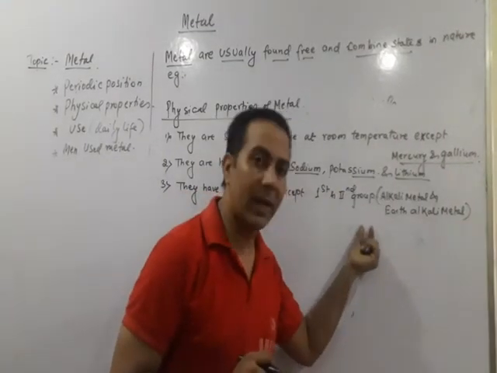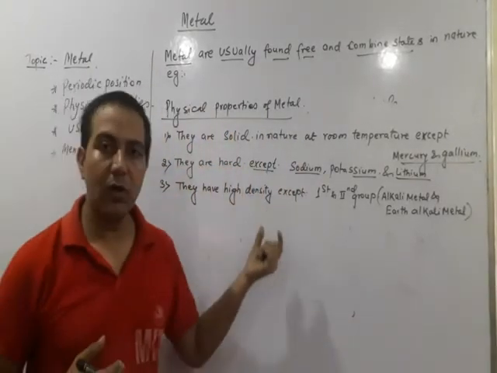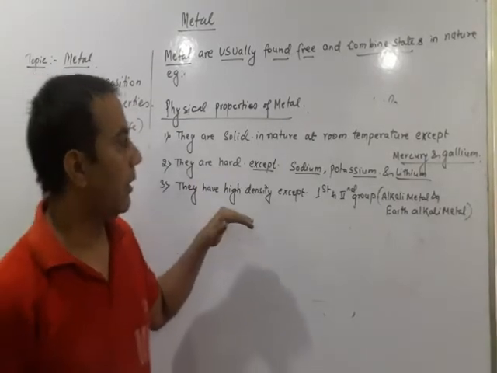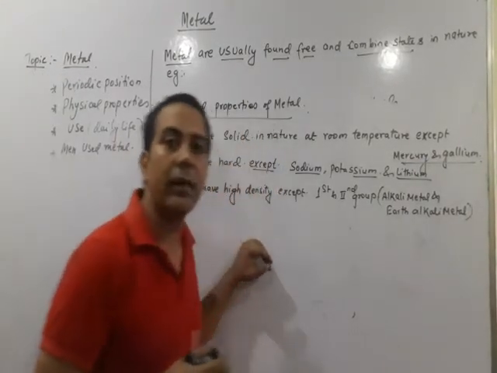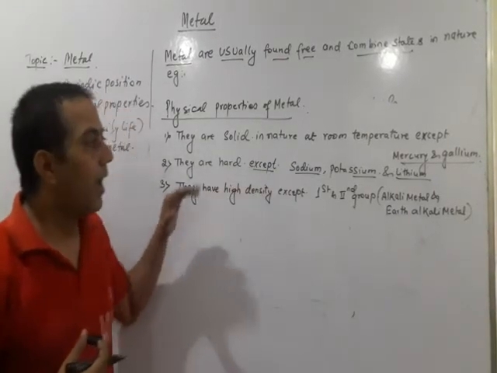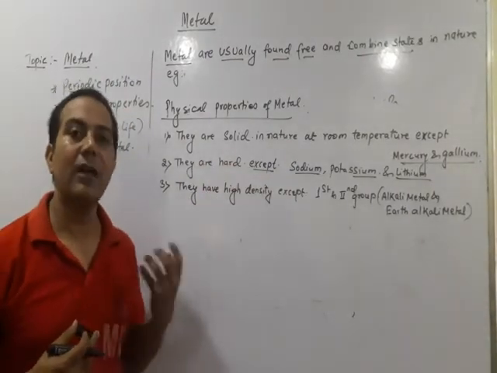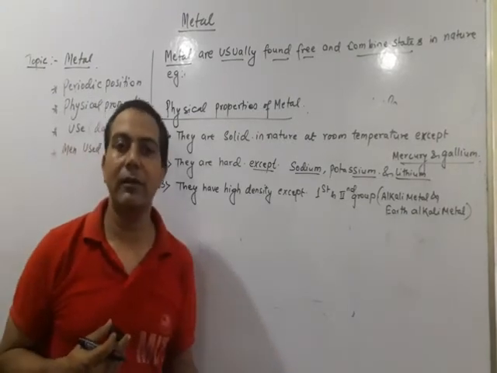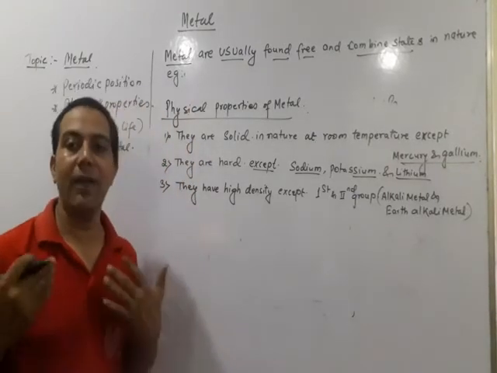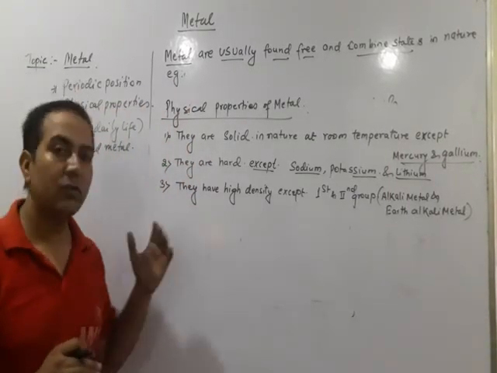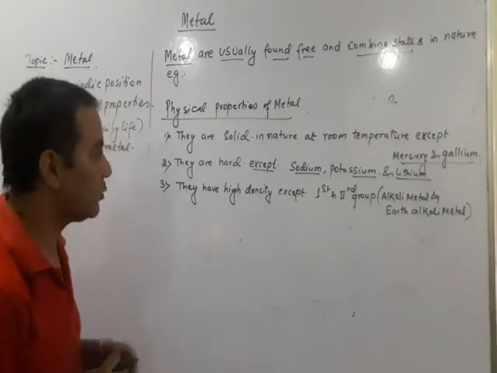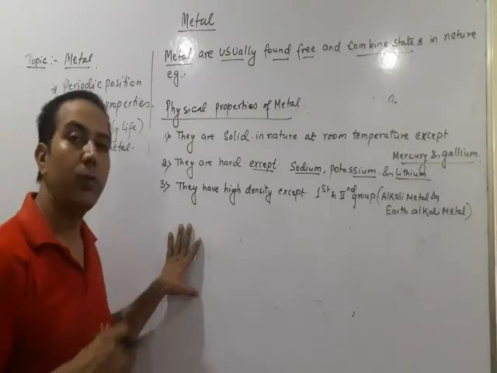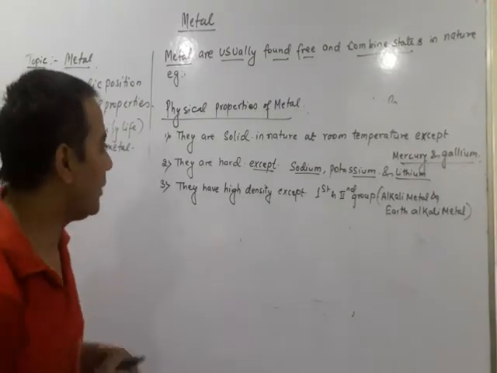It is not present in your book, although I make you study this one because in your entrance exams you have to know which metals are soft in nature, which are in liquid form, which are hard, and which do not have a high density. It is also general knowledge for you. That's why we are studying the general properties of the metals. After that we go to the individual physical properties.